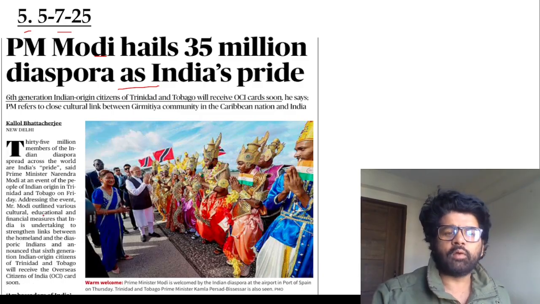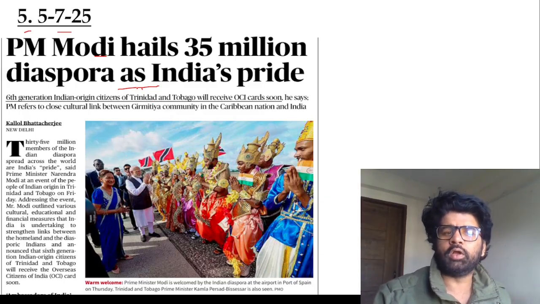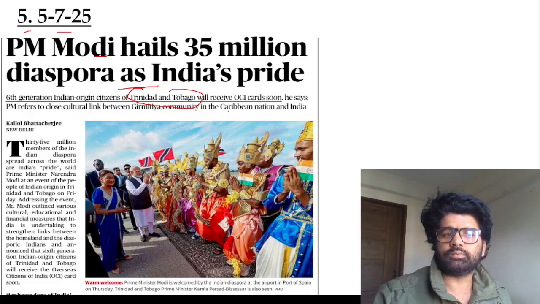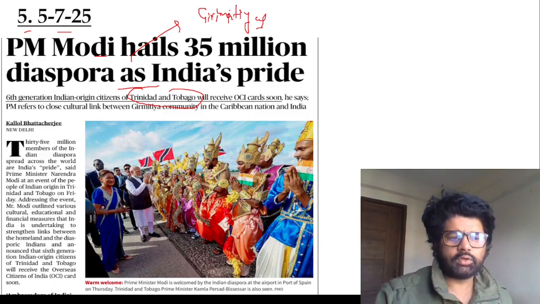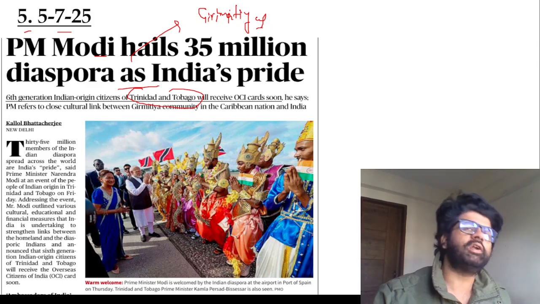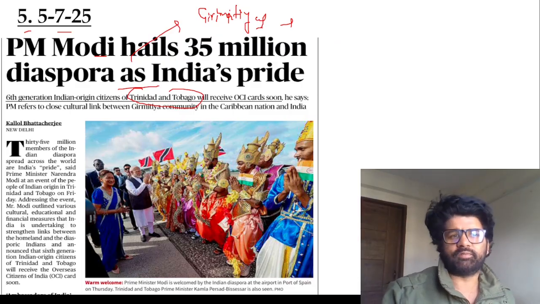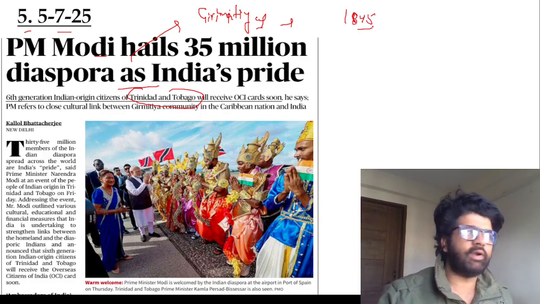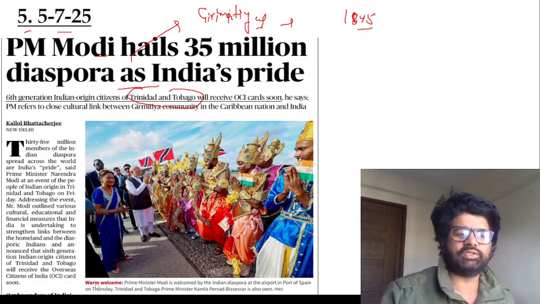Modi sir was talking about this when he was about to attend the BRICS summit in Brazil. At that time, he went to 5 countries, including Trinidad and Tobago, a Caribbean country, the first Caribbean country to accept UPI. So they are using UPI now. And here, Indian origin citizens, we call them Girmitiyas, whatever it is. You will see that word here. 180 years have passed. Who are these Girmitiyas? Girmitiyas are the people who went to do plantation agriculture in these Caribbean islands, and 180 years have been completed. Basically, they went there in 1845. It's not like all these plantation laborers went in 1845 to all places. In Mauritius, they went somewhat early. In Fiji, they went somewhat later. So these dates actually vary.